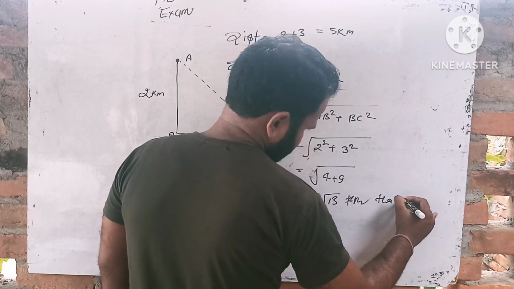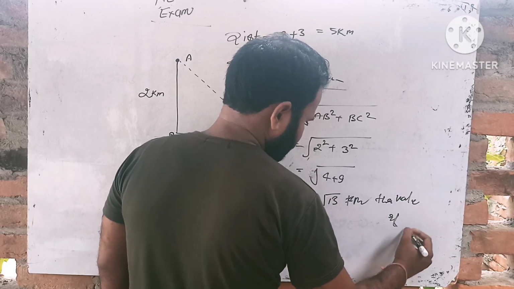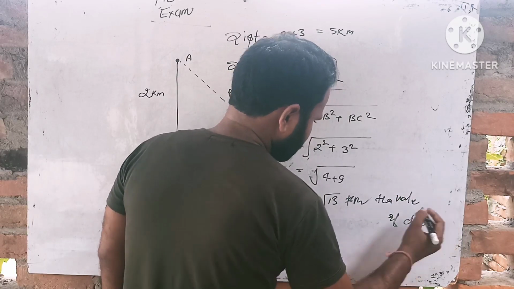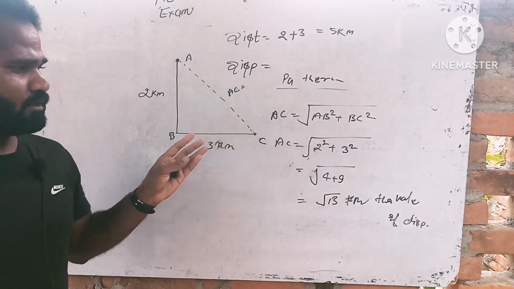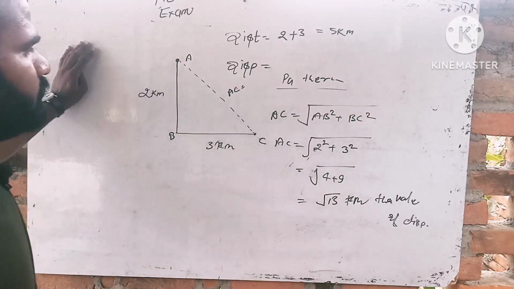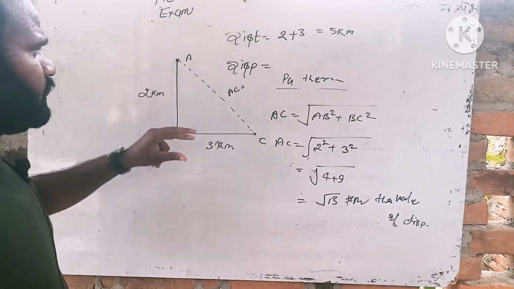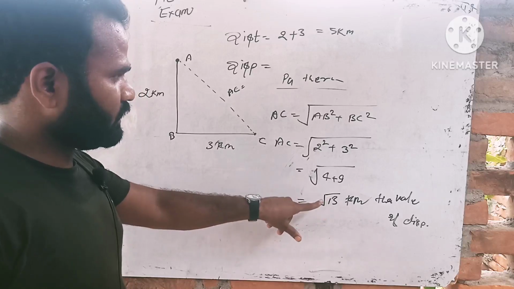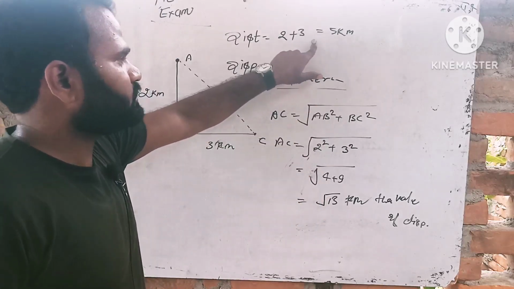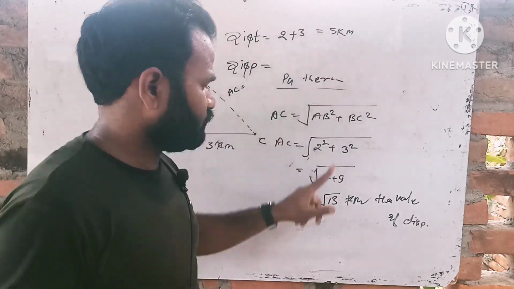That is the value of displacement. Students, we understood that distance is always greater than displacement, because the displacement is the square root of 13, and the distance is 5 km. 5 km is greater than the square root of 13.